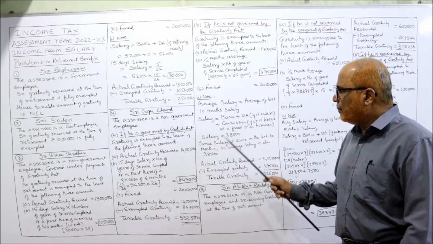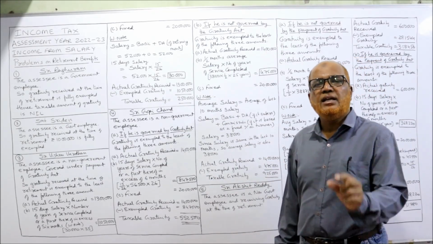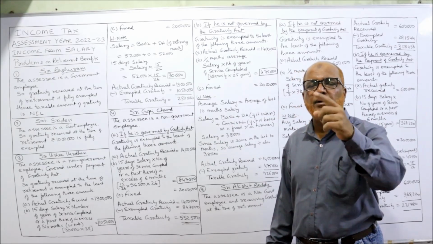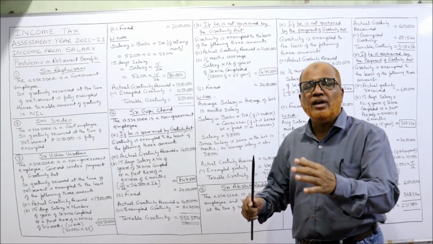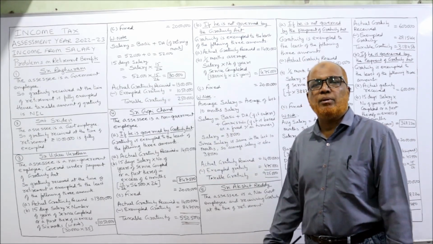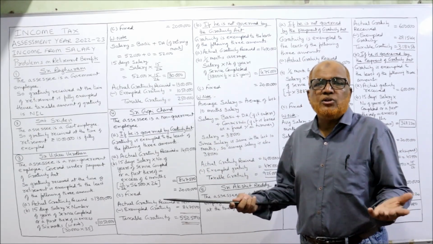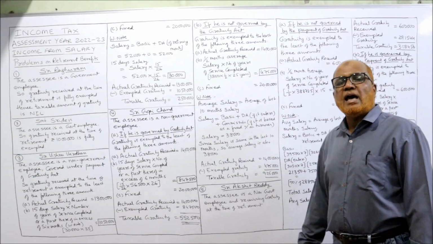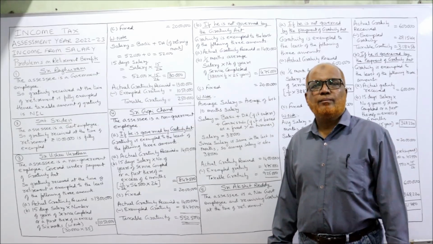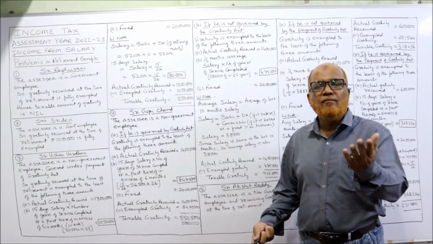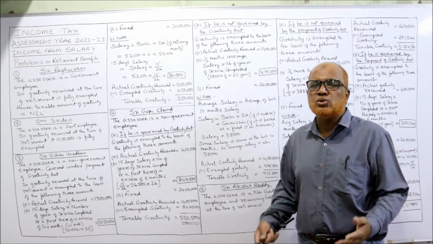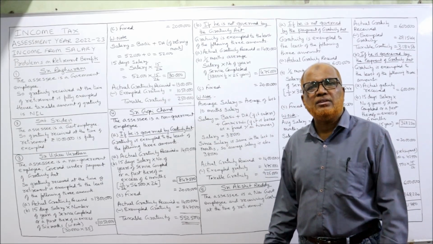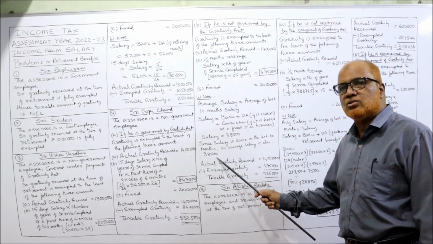In our problem, basic is given as 38,000. Nothing is given regarding DA, whether it enters retirement benefit or not, so we assume it does not enter for retirement benefit. We should not consider it. Commission is not there. So ultimately salary means 38,000. We want the average salary of the last 10 months, but the salary is the same, every month 38,000 only. There is no change. That means the salary is constant every month at 38,000, so the average salary will also be 38,000.